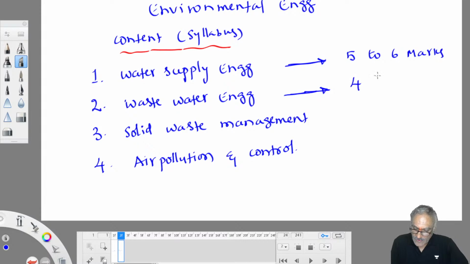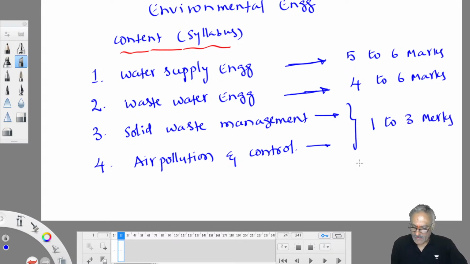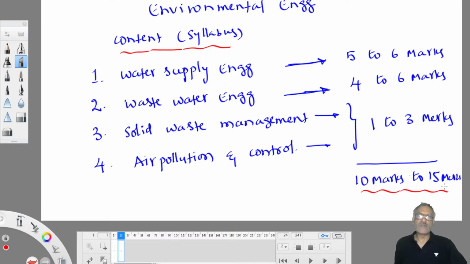From water supply and wastewater we get 4 to 6 marks, minimum 4, maximum 6. From solid waste management and air pollution put together, you may get anywhere between 1 to 3 marks. So it may vary between minimum 10 marks and up to 15 marks. Year by year they are giving more weightage to this course, therefore you need to pay special emphasis while preparing for this exam.